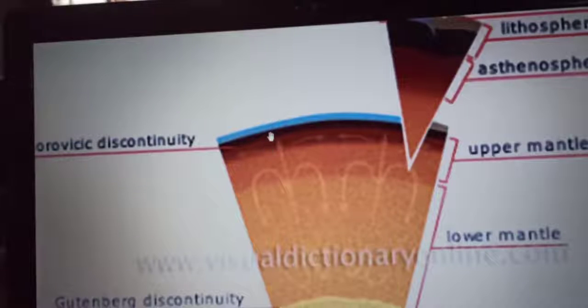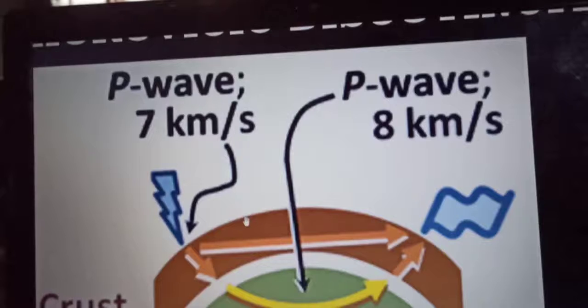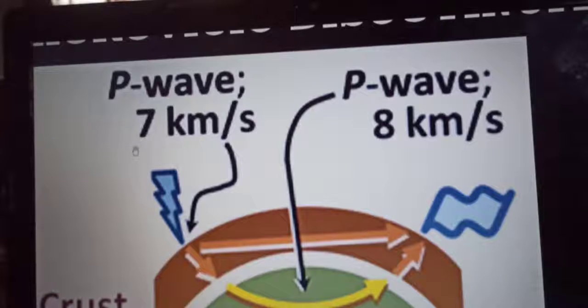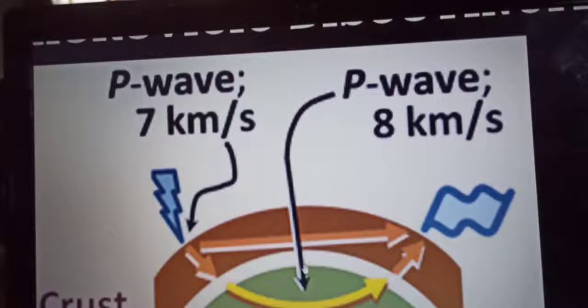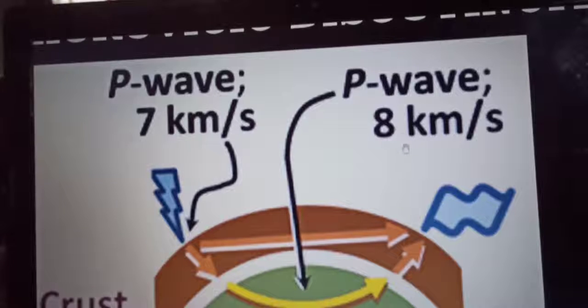Okay, the P waves travel at a velocity of about 6 to 7 km per second at the surface of the earth, but this increases to about 7 km per second at the base of the crust. So in this portion the speed is about 6 to 7 km per second, and as we reach the base or end of the crust, after which the mantle starts, the P wave travels at the rate of 8 km per second.